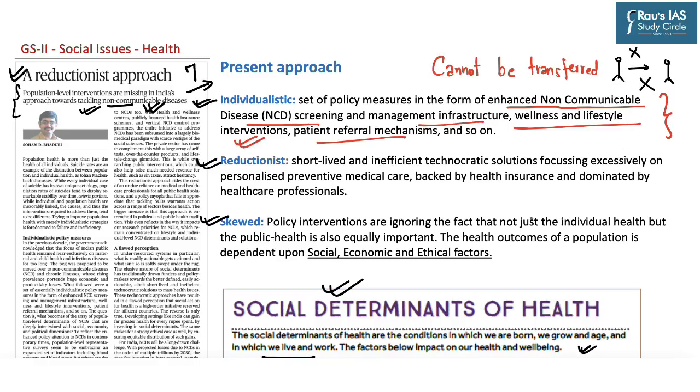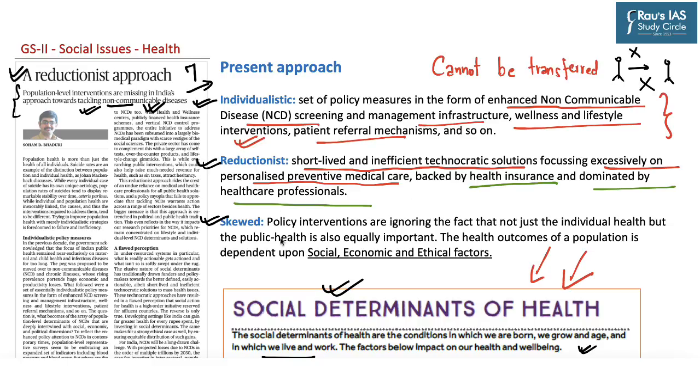However, the aspect of social determinants of health are not taken into account. Now, the reductionist approach provides for short-lived and inefficient technocratic solutions, focusing excessively on personalized preventive medical care. And this personalized preventive medical care is backed by health insurance policy and dominated by healthcare professionals.